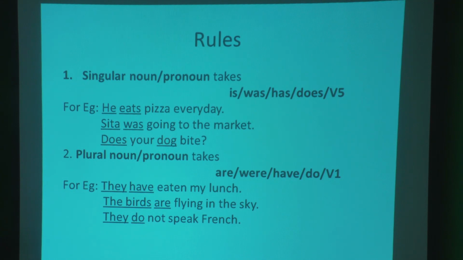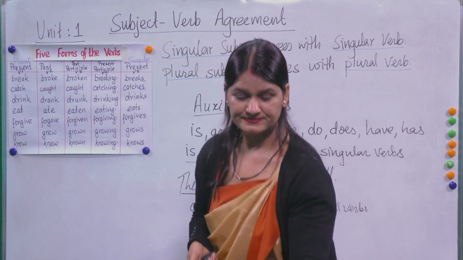Both are singular. So here in plural, plural nouns or pronouns take are, were, have, do, and verb 1. Right? So, they have eaten my lunch. They and have, both are plural. This one is a plural pronoun and this one is a plural verb. The birds are flying in the sky. The birds is plural, and are is here. They do not speak French. They and do, these both agree with each other because both of them are plural, pronoun and verb. Okay, so now let's look at the next one.